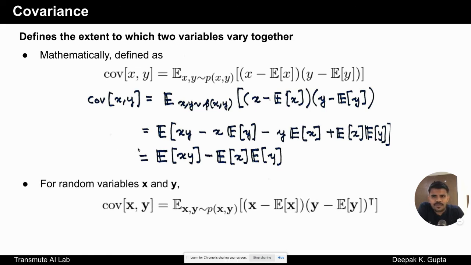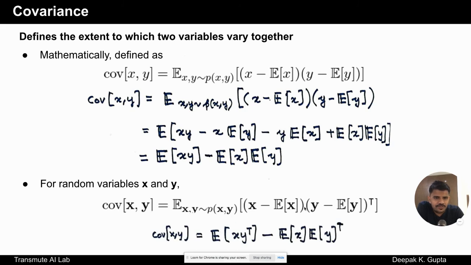Now, here we assumed x and y to be scalars. What if they are not? What if they are vectors? If you recall from our first lecture, we defined a vector as every random variable being expressed with multiple values. With, let's say, three values defining one random variable, it becomes a vector. How do we denote covariance in terms of vectors? The covariance of x comma y, where these bold notations are vectors, is x minus expectation of x into y minus expectation of y transpose. This transpose is there because then you can make an element wise multiplication. That's why we have this transpose here.